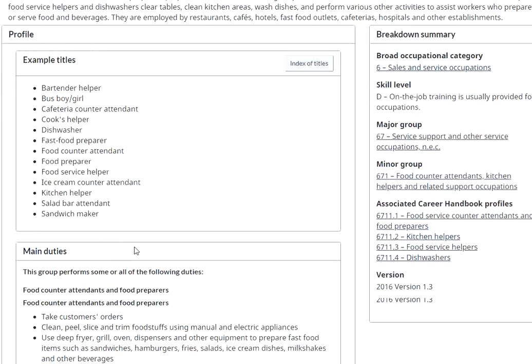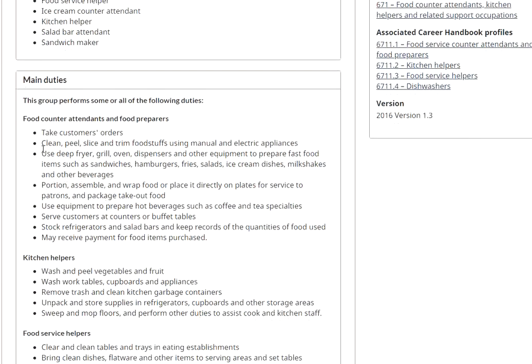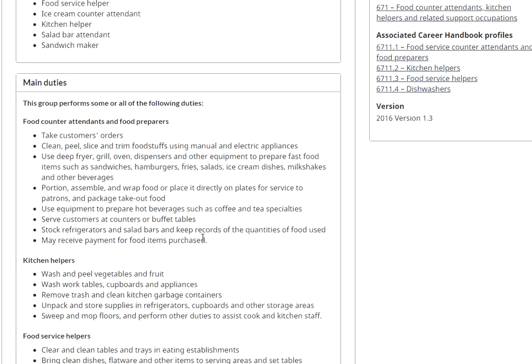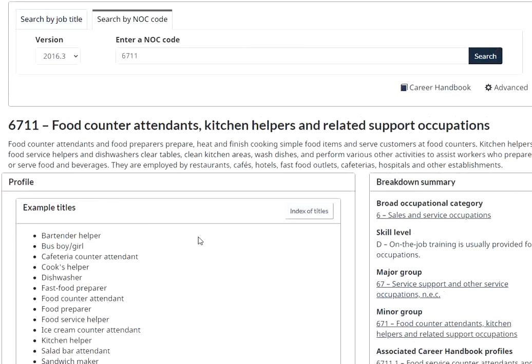If you are working at Burger King or McDonald's, these are the things you are doing. So I'm afraid at this point of time, this NOC is not included. Just keep that in mind.